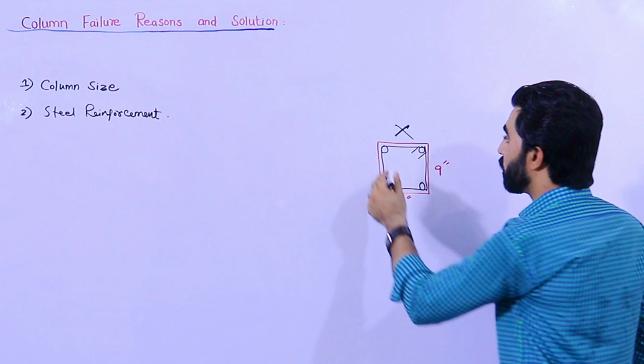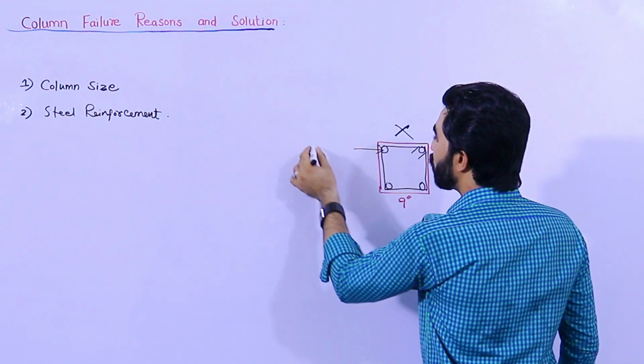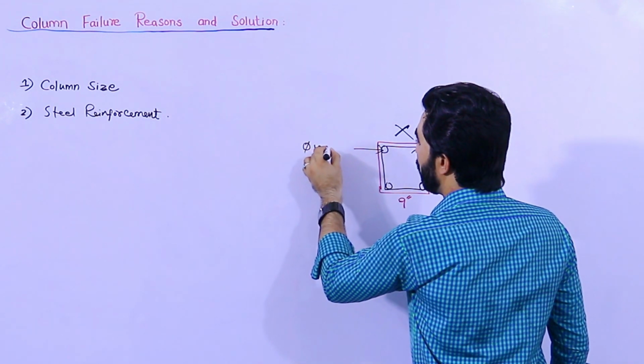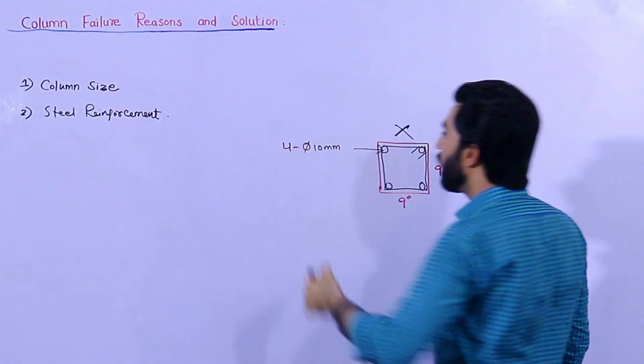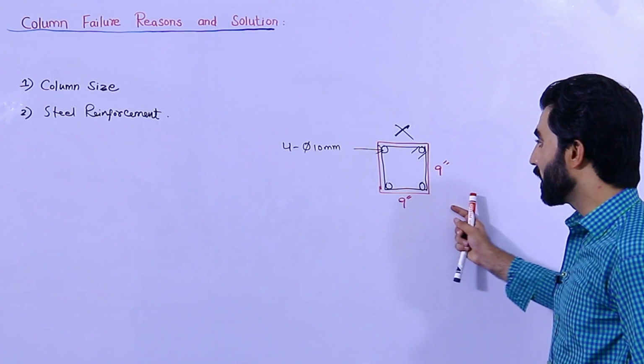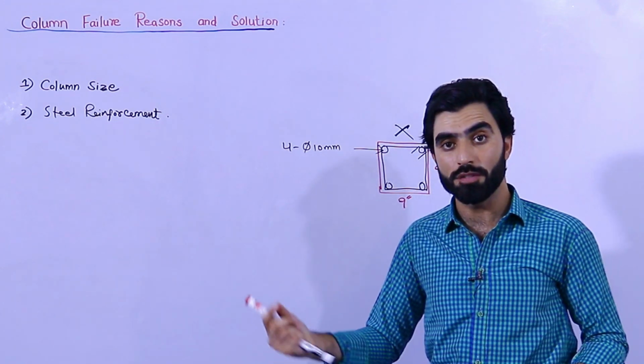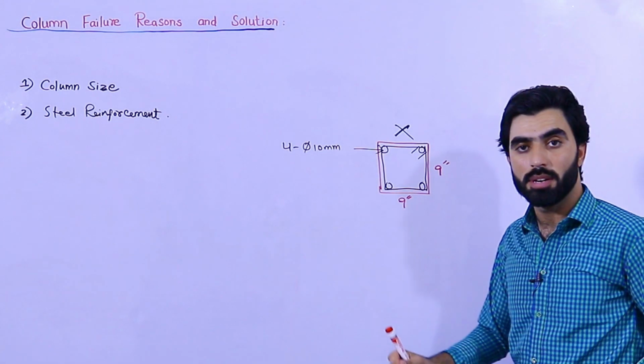So this is the second reason. I saw most people just using 4 steel rods, 4 numbers, dia 10 mm. How can that support the structure load? Therefore, this is the second reason of column failure.